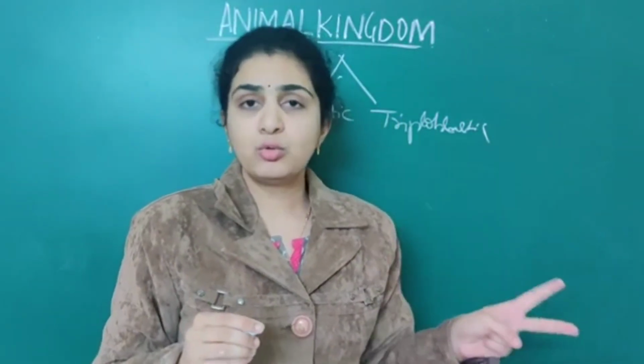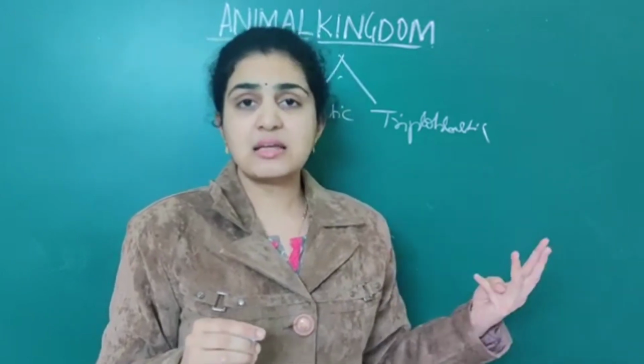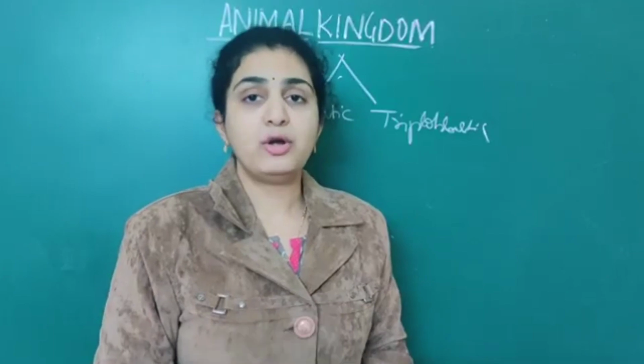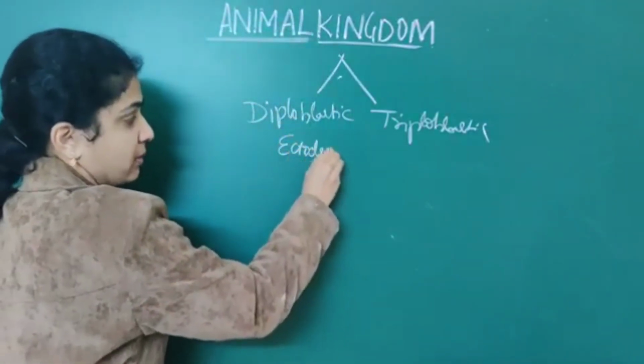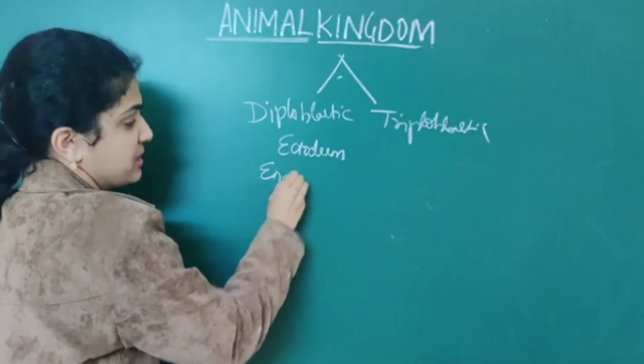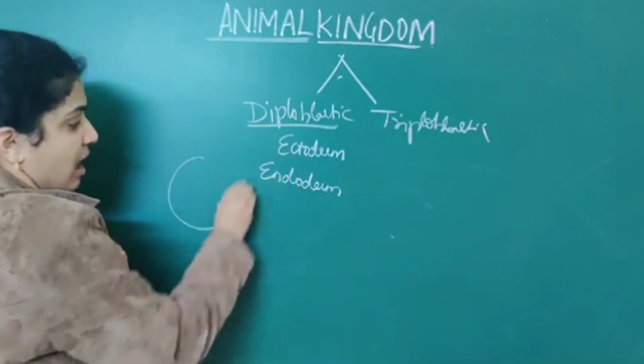See here, only ecto and endoderm are present, so they are called diploblastic animals.